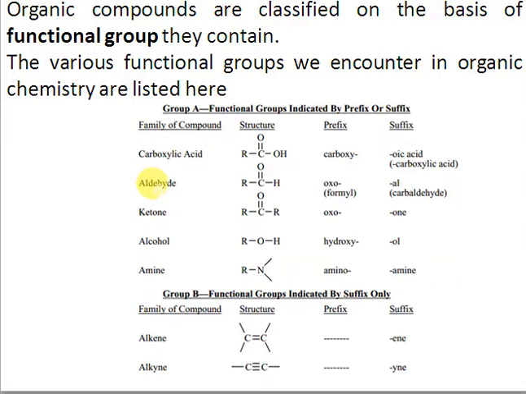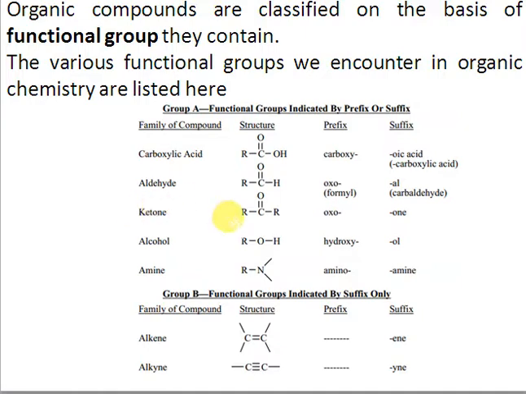Then aldehydes. If aldehydes are used as a prefix, we use the word oxo or formyl, right? And if the aldehyde's name is used as a suffix, it appears as al, right? For example, propanal, right?